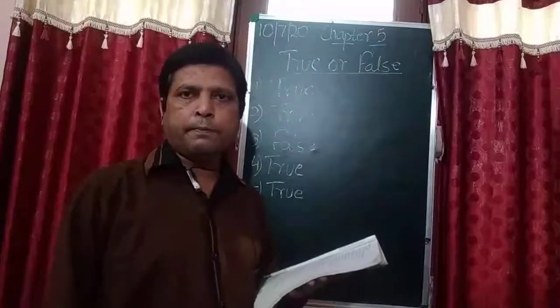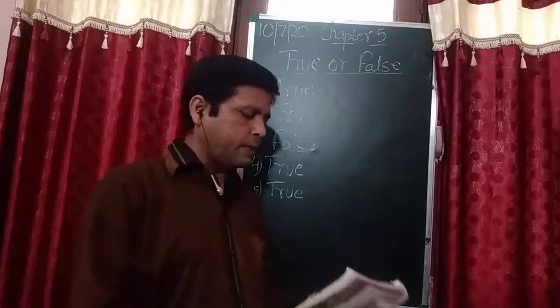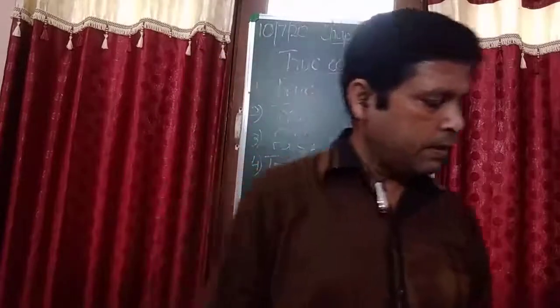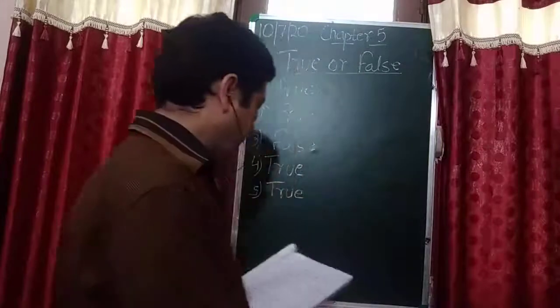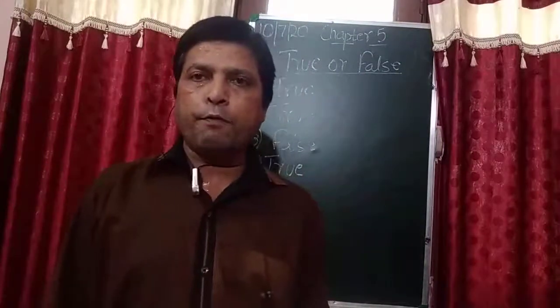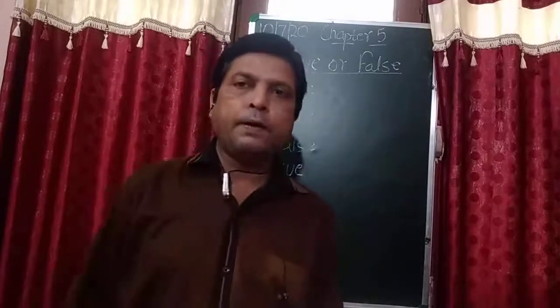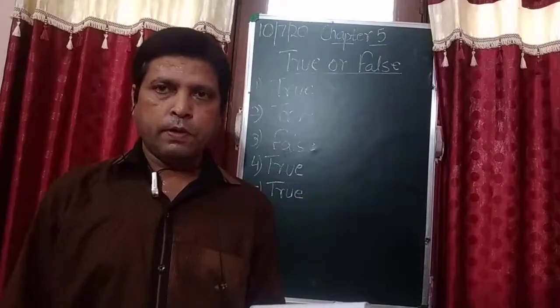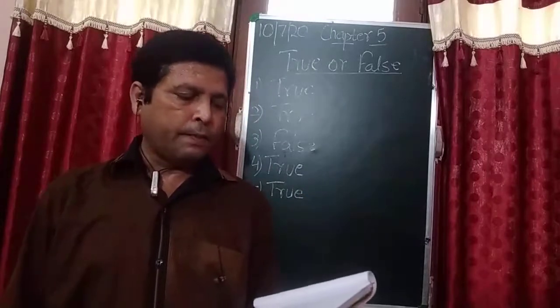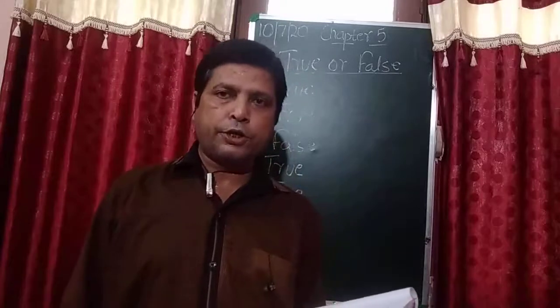So student, the first question is, what is energy? Name three different forms of energy. First of all understand what is energy, and after that we have to name three different forms of energy.